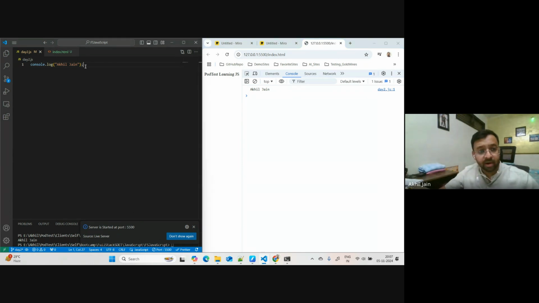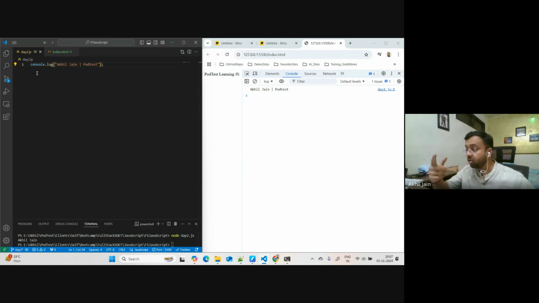If I do Akilgen, let's say podcast, and I just save the file, because the HTML file is consuming my JavaScript code, and I am saying console.log. Try to say console here and console here. I hope we have understood, in our computer basics classes, we have understood about what we call it.